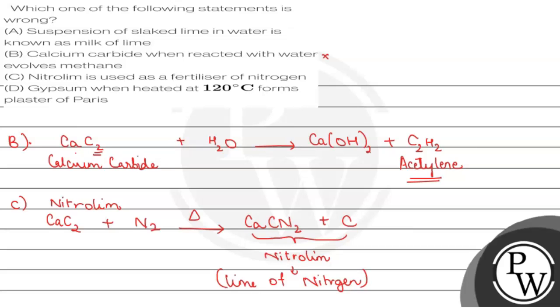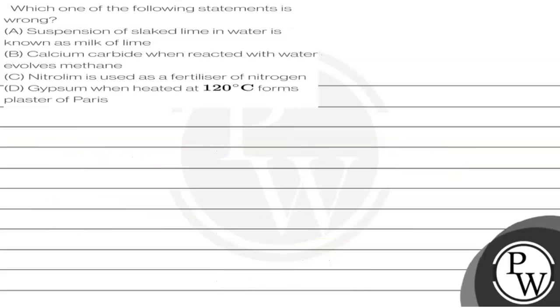Now let us look at the last statement which says gypsum when heated at 120 degrees forms plaster of Paris. Now what is the formula of gypsum? It is calcium sulfate dihydrate.